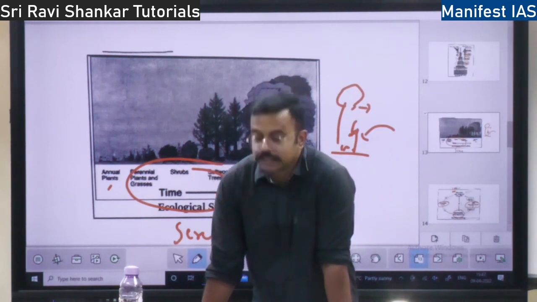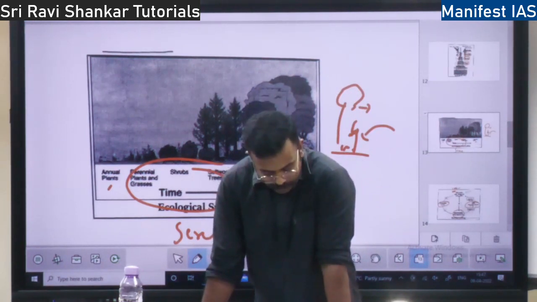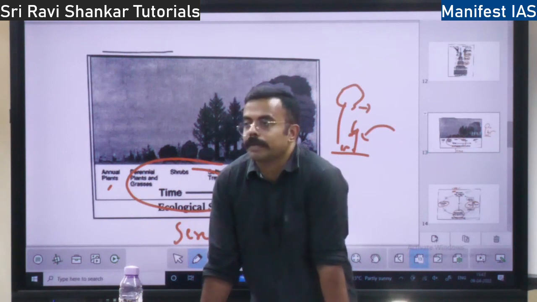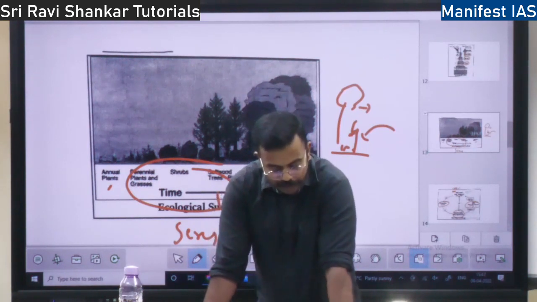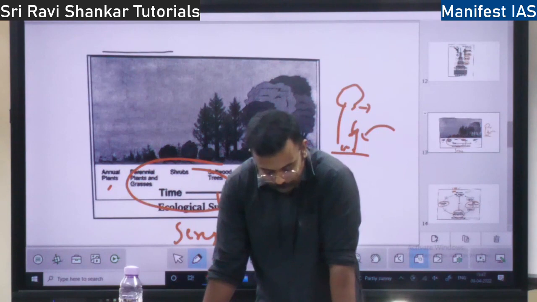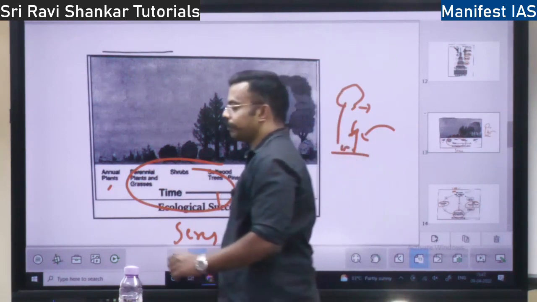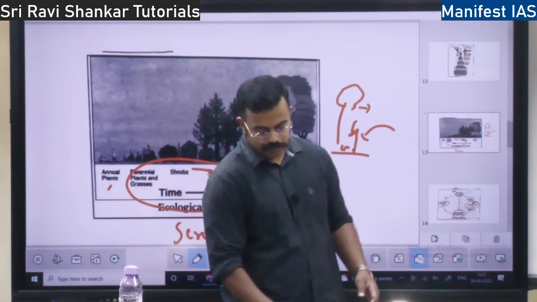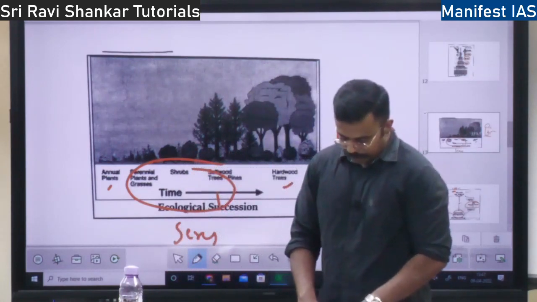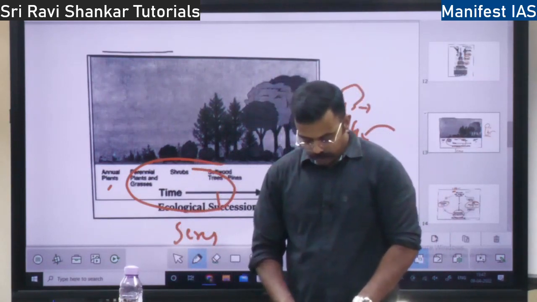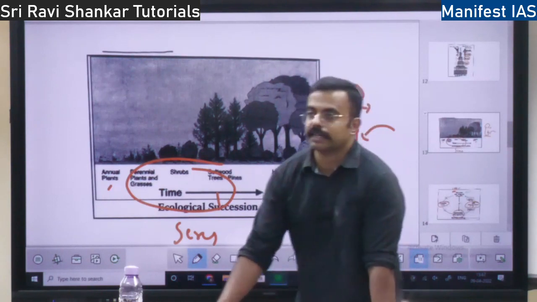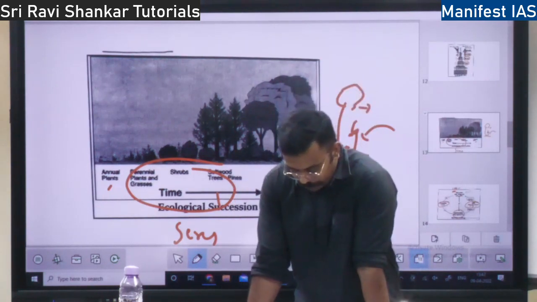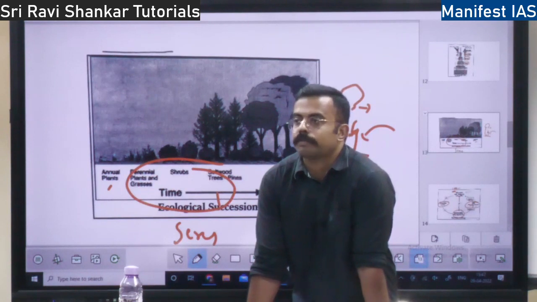First there will be destruction of the primary community. Later on, the secondary community is going to come. Why will the primary community be destroyed? It might be because of deforestation, or because of overgrazing, all those things, right? Later on, some big trees, big plants will grow in that place, and there will be a proper forest.